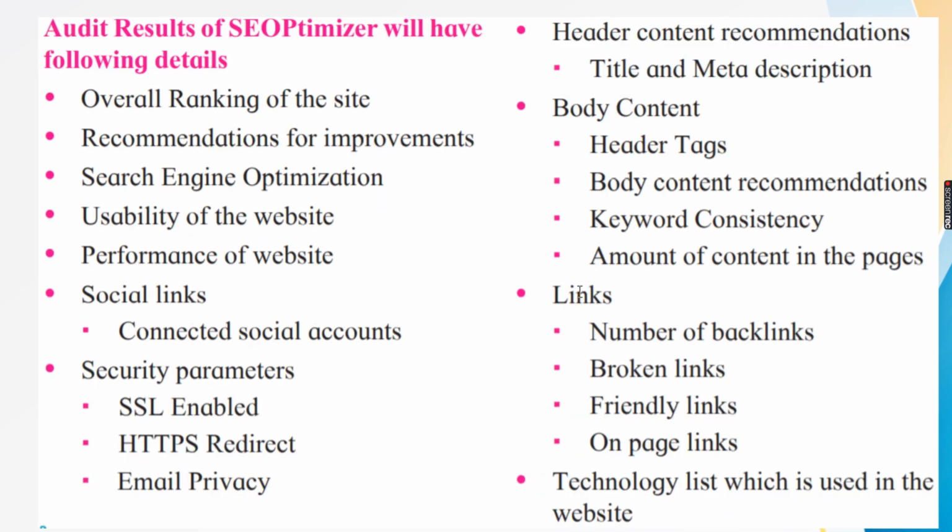So the audit report is going to provide you a detailed report of all these criteria: the overall ranking of the website, how is the usability, how is the performance, how it is promoted in social media, and what security procedures are used. AVG, Norton, all these major security companies also give ratings regarding security parameters.